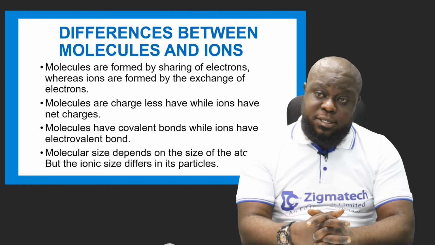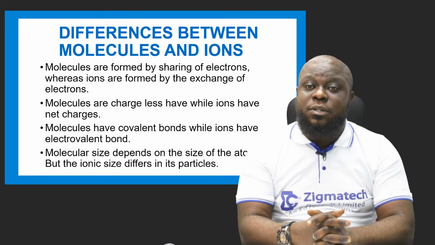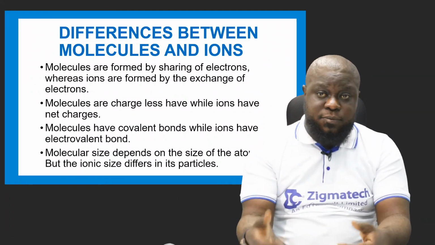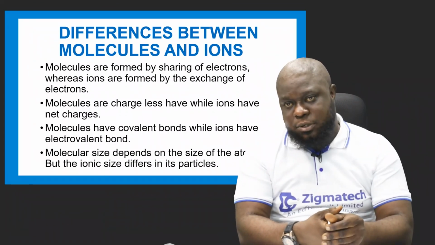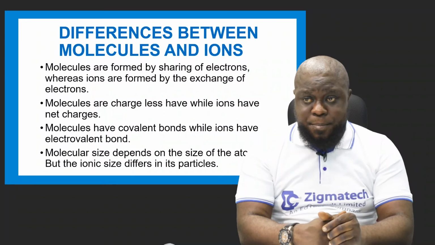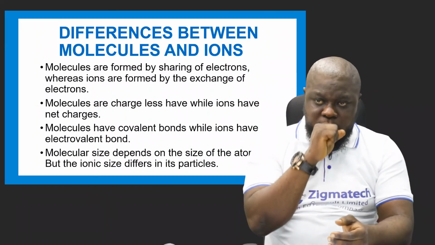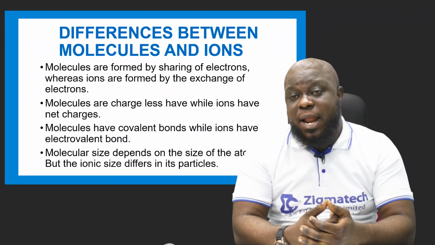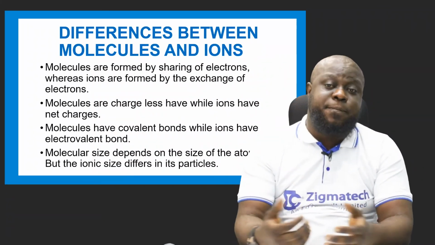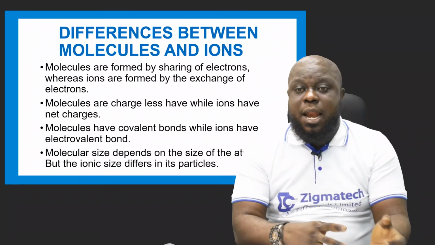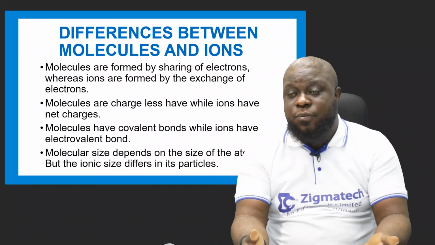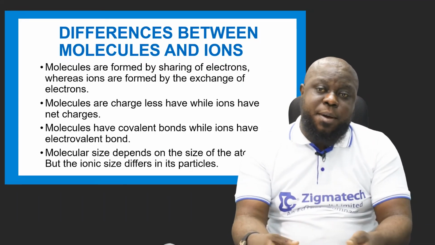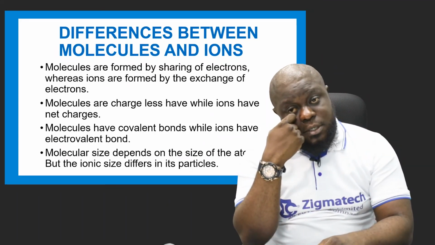Molecules are chargeless, while ions have net charges, the positive and the negative. Molecules are neutral, so they are chargeless. Molecules have covalent bonds, while ions have electrovalent bonds. We talked about that: electrovalent simply means ionic, electrons coming together to form a bond, while the molecules are covalent. The covalent bonds are neutral in nature.